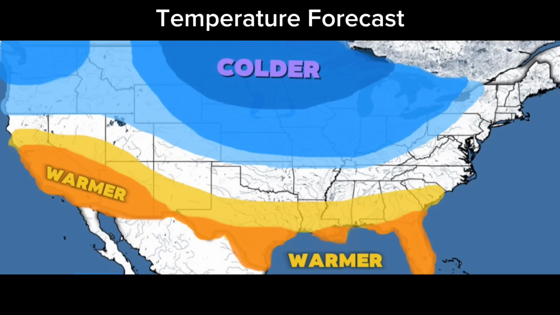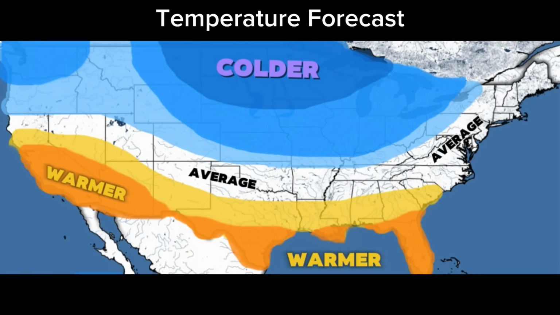Given the fact that this zone is already frigid during wintertime, this prediction would mean dangerous and long-lasting temperatures, which could cause hypothermia and frostbite if exposed for too long without proper clothing. Any areas in between these shades of orange and blue should see average temperatures.